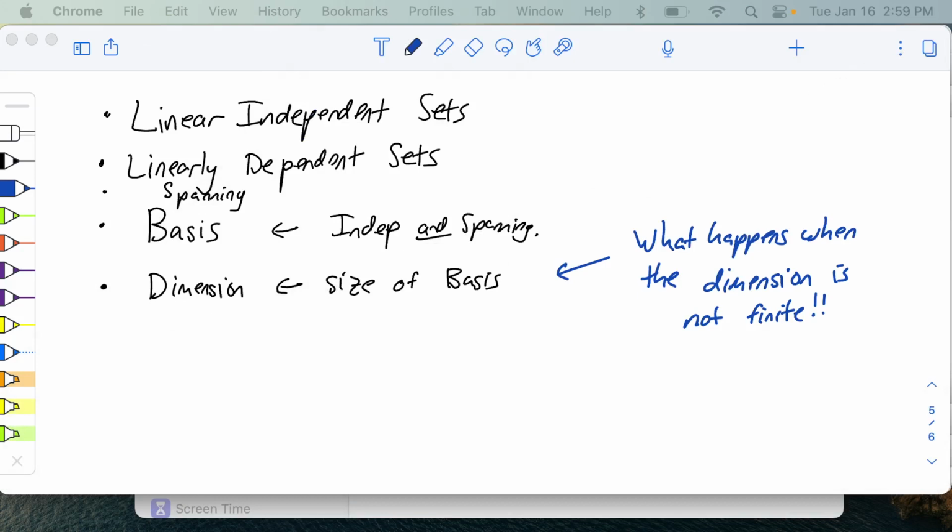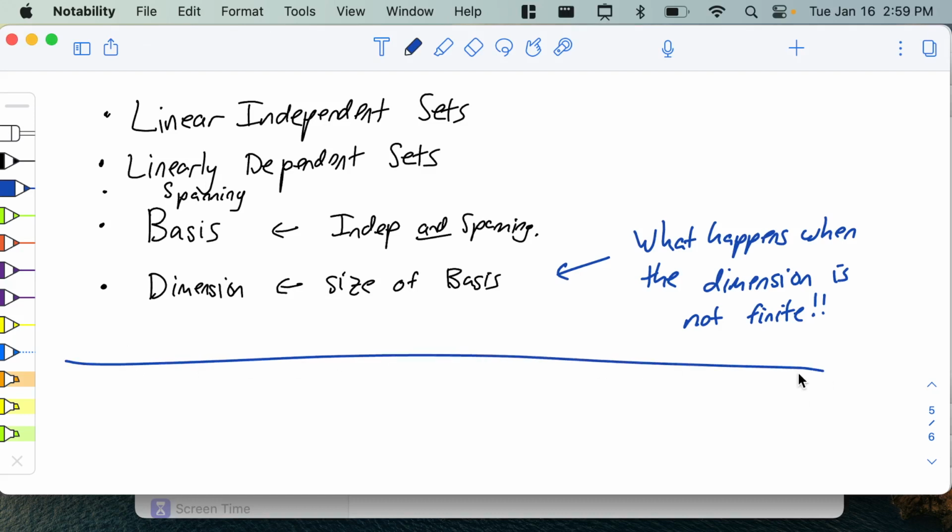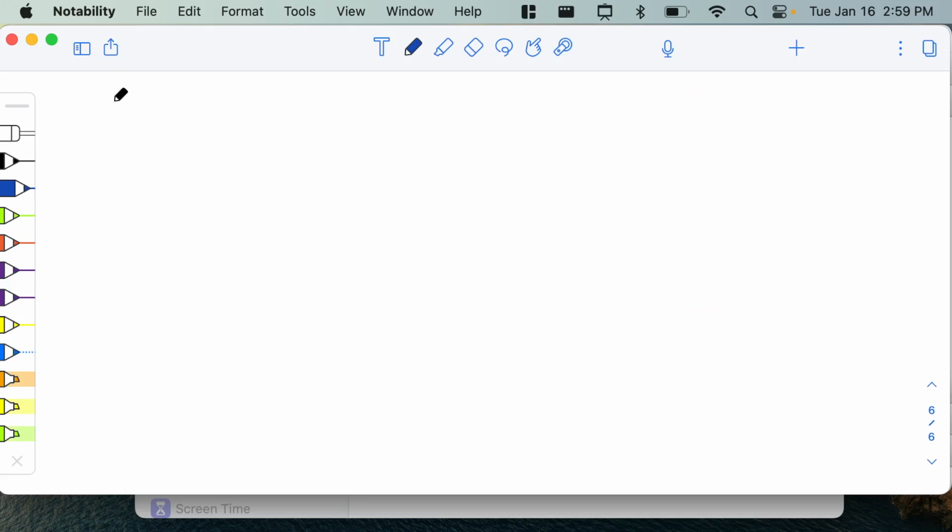Okay, so the next thing I have is we are upgrading from vector spaces to normed vector spaces. Let's start a new thing just for this.